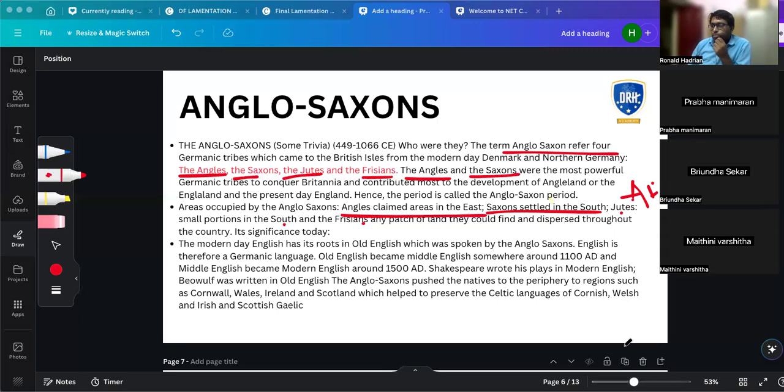And now remember, this point is very important. Old English became Middle English somewhere around 1100 AD. After 1100 AD, Old English became Middle English, and Middle English became Modern English around 1500. So around 500 AD, it's probably all Old English. In 1100, it became Middle English, and obviously from 1500 onwards, it became Modern English. Okay, now can you guess? This is very important. You may know everything, but you must know how to guess a lot. Now it's just basic common sense.